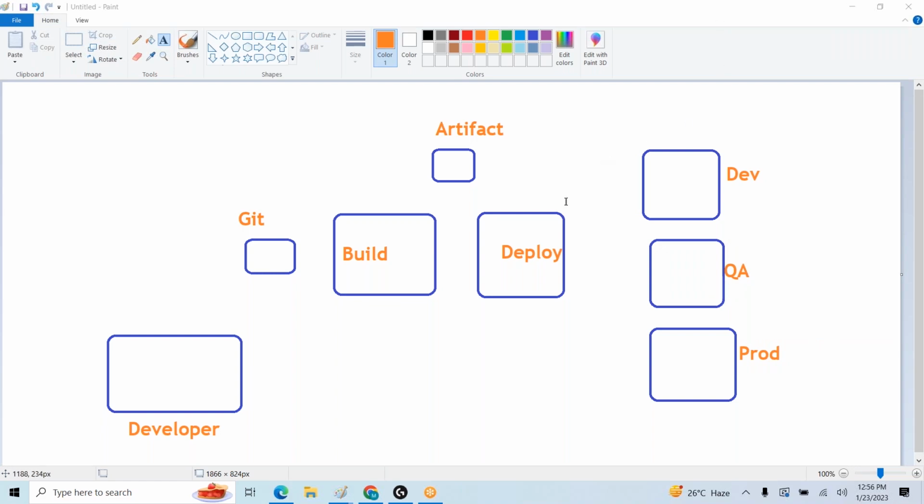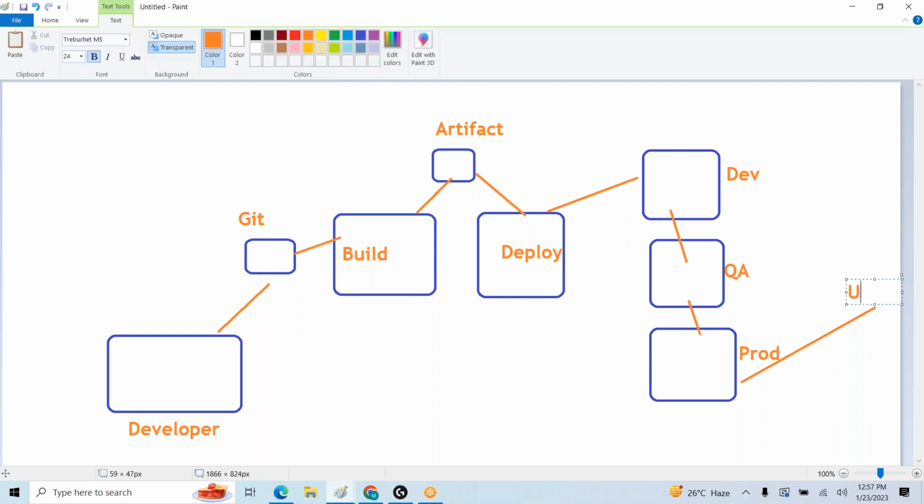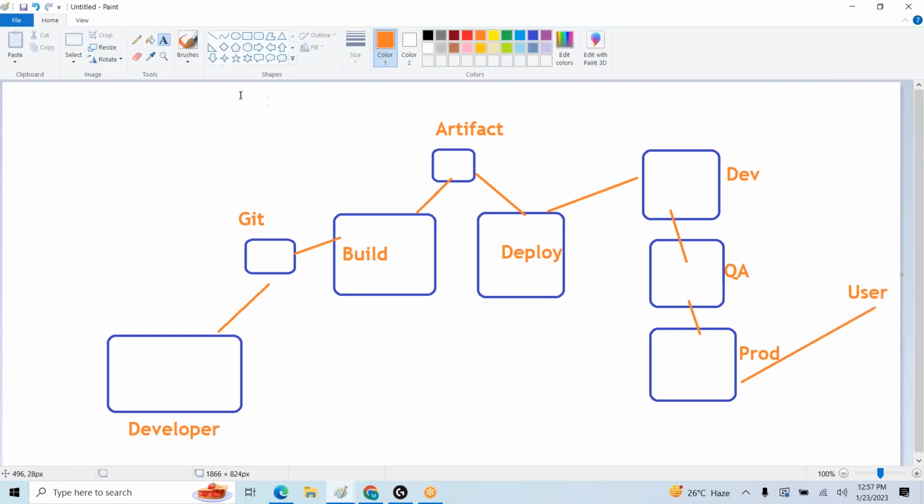Now I want to set up one pipeline for one application. Here the developer will start developing the code. Once again, let me draw it. The developer will start developing the code. After multiple stages, the user will access the application. Let us say we need a WordPress application.